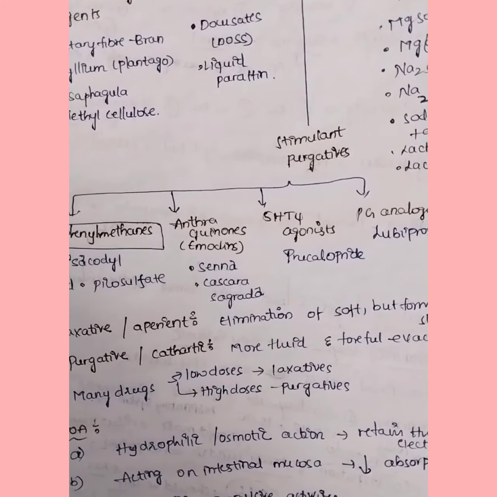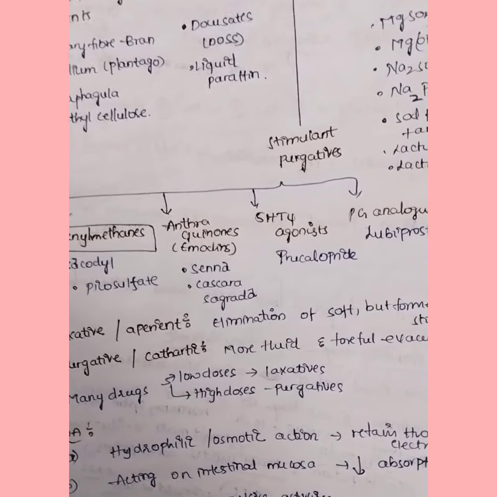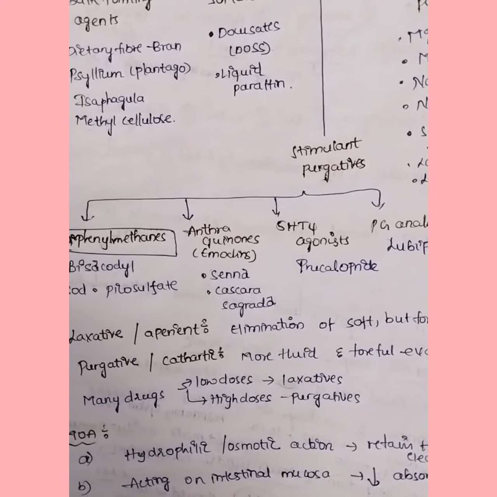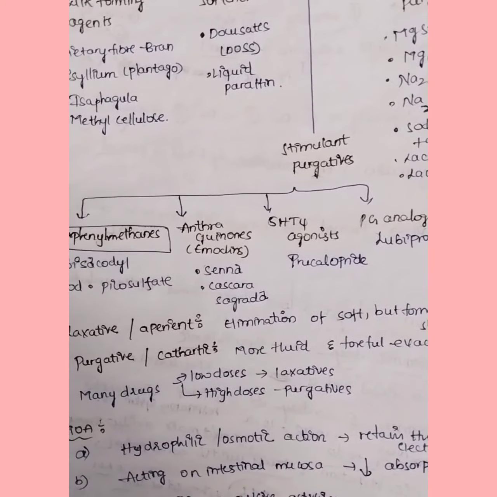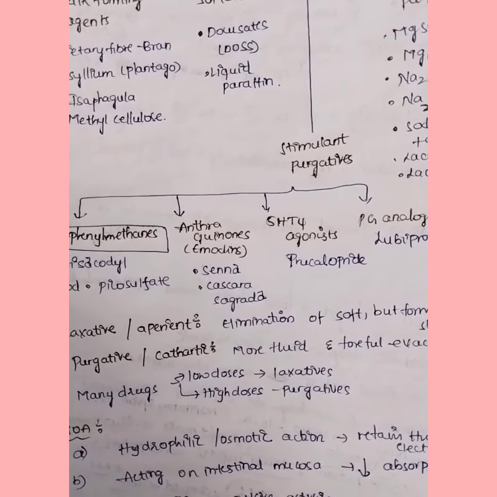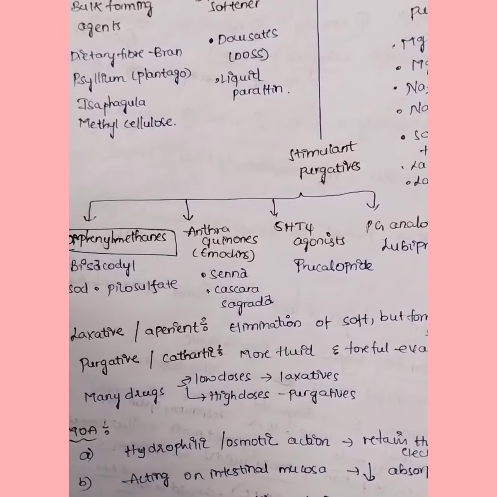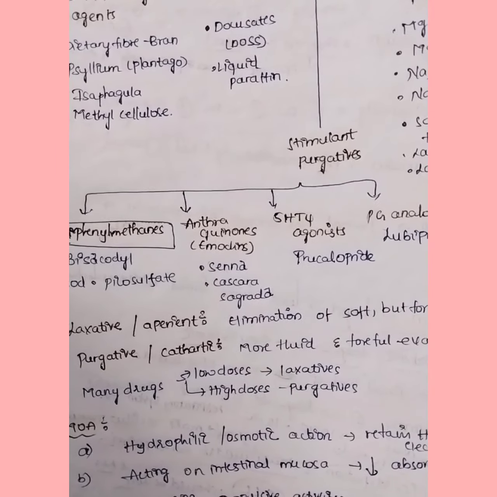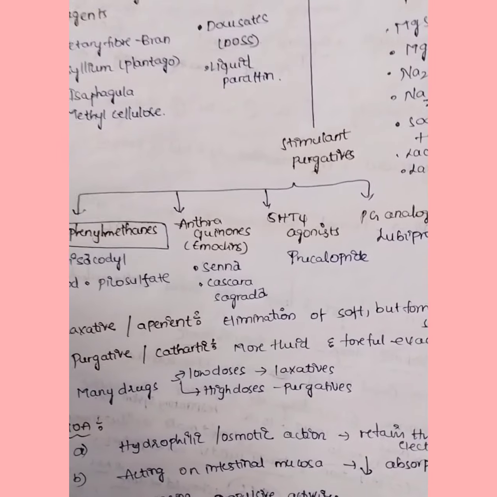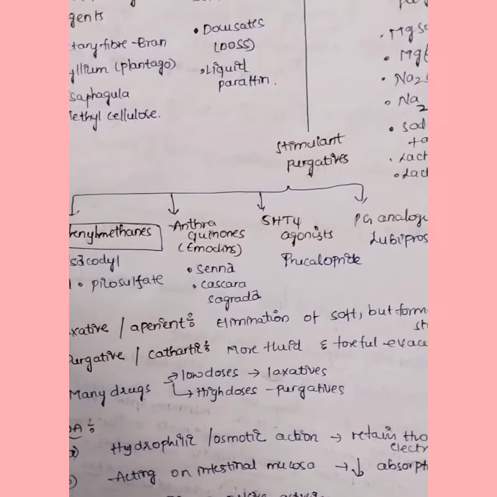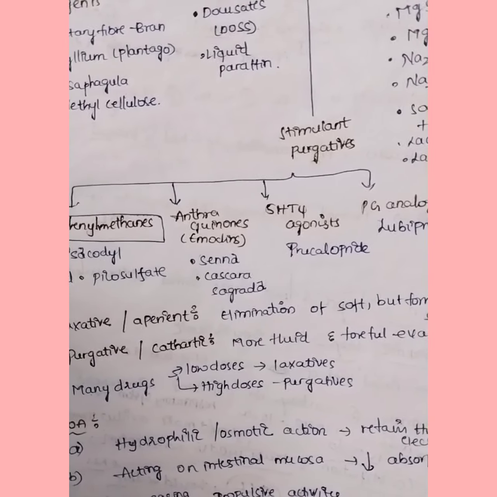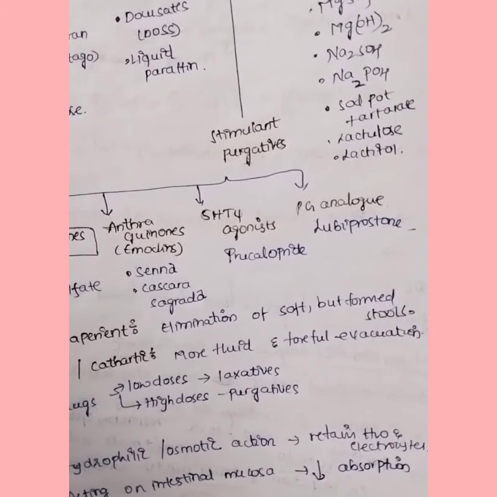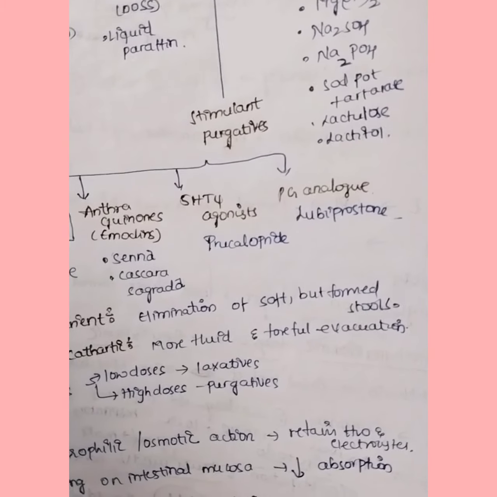Before discussing these drugs, we should have a basic idea about what is a laxative, what is a purgative, and what the mechanism of action is. A laxative is also known as an aperient. It helps in elimination of soft stools, but these stools should already be formed. But purgatives cause more fluid retention and forceful evacuation of stools, which are unformed also. Many drugs in low doses act as laxatives, whereas in high doses they act as purgatives.